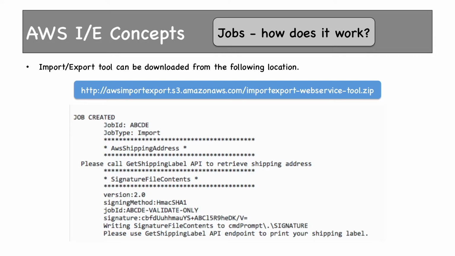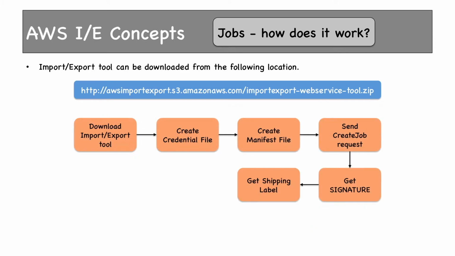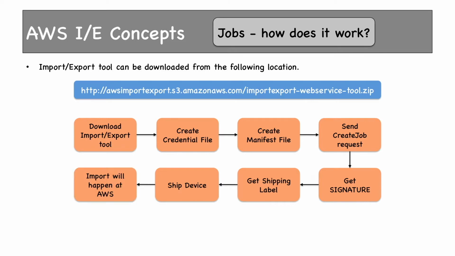So this job ID is pretty important, then the sign-in method, and then the signature. Once that is done, we get the shipping label. Once you get the shipping label, you ship your device, and then import will happen at the AWS end.